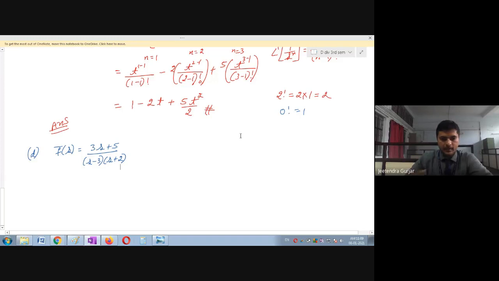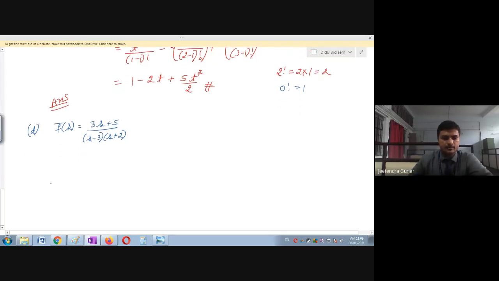Suppose in the final exam you got this question. Don't get afraid. Don't say that you don't know. Use the formula, use the property. All the formulas are in your hand, all the properties are in your hand. The only thing is you have to solve perfectly. Perfection is required. Definitely this is the subject to get 100 out of 100. You have to get 100.